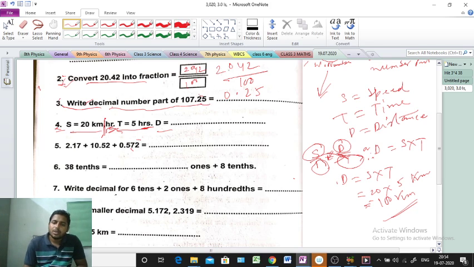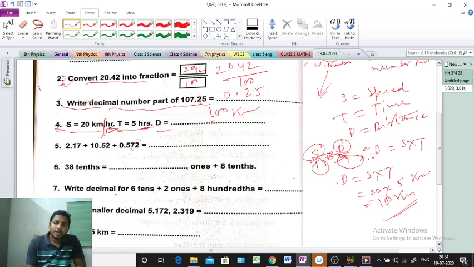So distance equal to speed into time. Speed 20 km per hour, so 20 into time 5 hours. We'll multiply it and we get 100 kilometer. That is the answer. So here distance is 100 kilometer. Clear everyone? Even in doubt you inform me, I will explain again. But you should practice nicely. If any problem, you should inform.